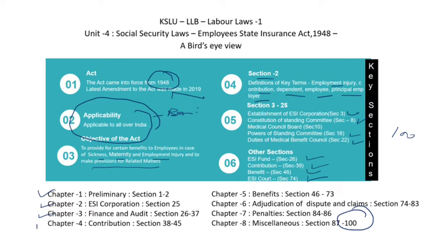Chapter 4 deals with contribution, which is a key area here, Sections 38 to 45. The benefits available to employees under the ESI Act are dealt with in Chapter 5, Sections 46 to 73. Chapter 6 deals with adjudication of disputes and claims under Sections 74 to 83. The remaining sections are penalties, Sections 84 to 86, and miscellaneous, Sections 87 to 100.